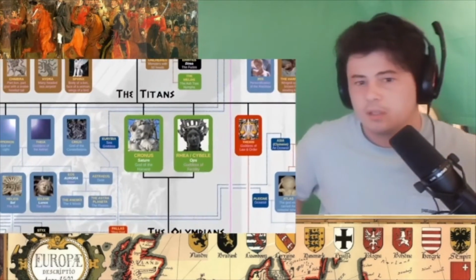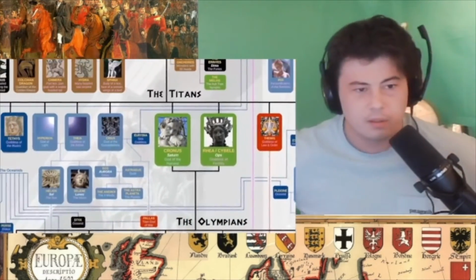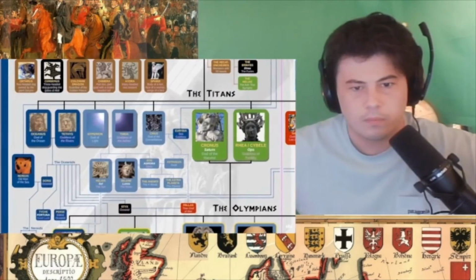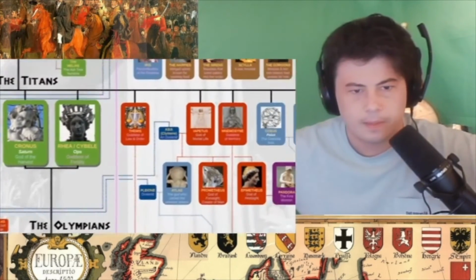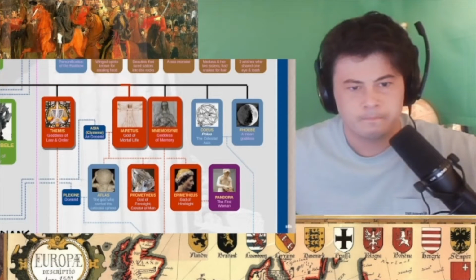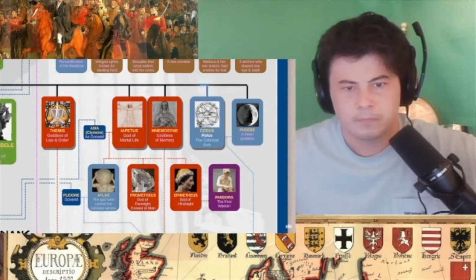But for now, note that in this generation, we get a couple for the sea, a couple for the sky, and a couple for the earth. The rest of the Titans include Themis, goddess of law and order, Iapetus, god of mortal life, Mnemosyne, goddess of memory, Coeus, the celestial axis, and Phoebe, a minor moon goddess.